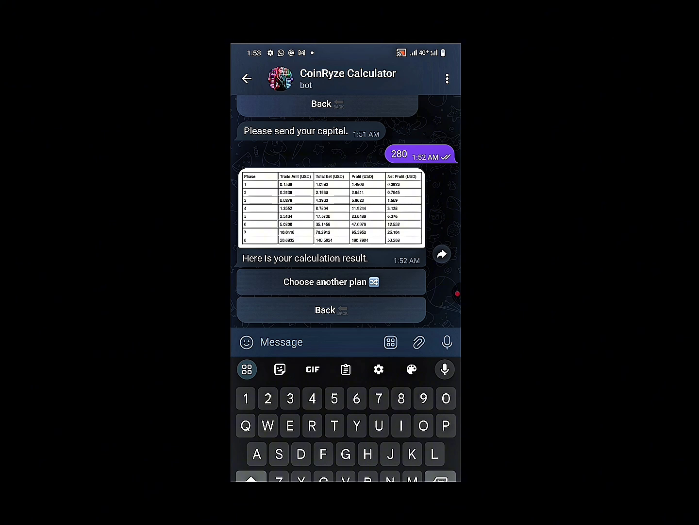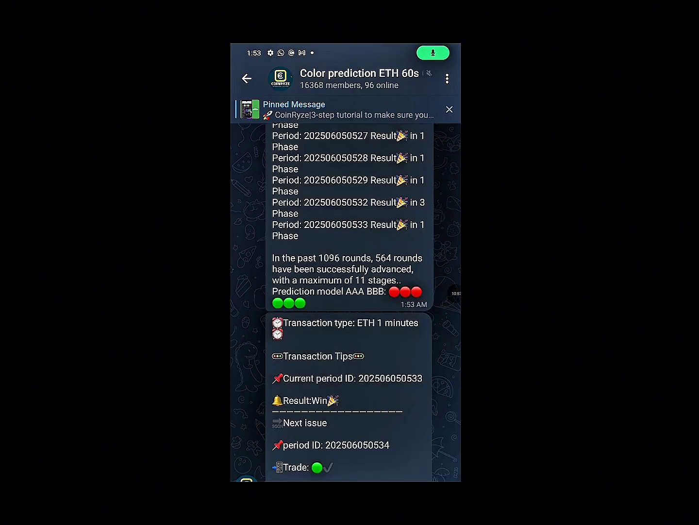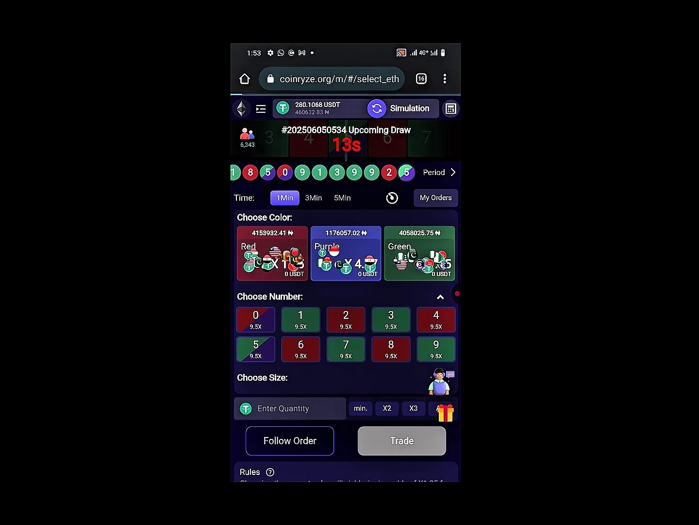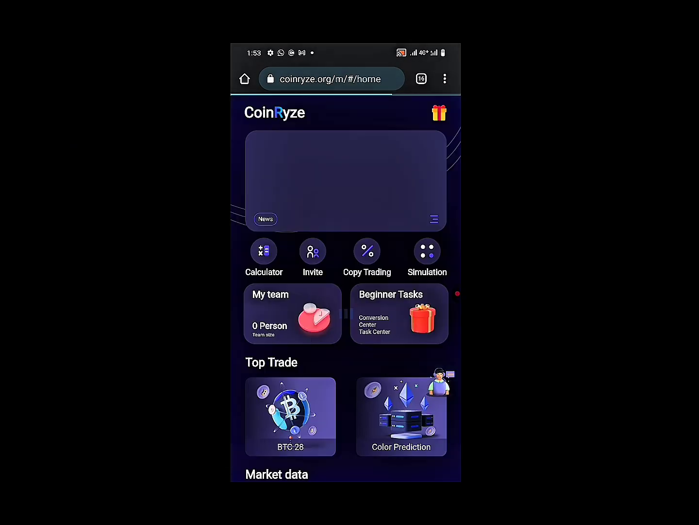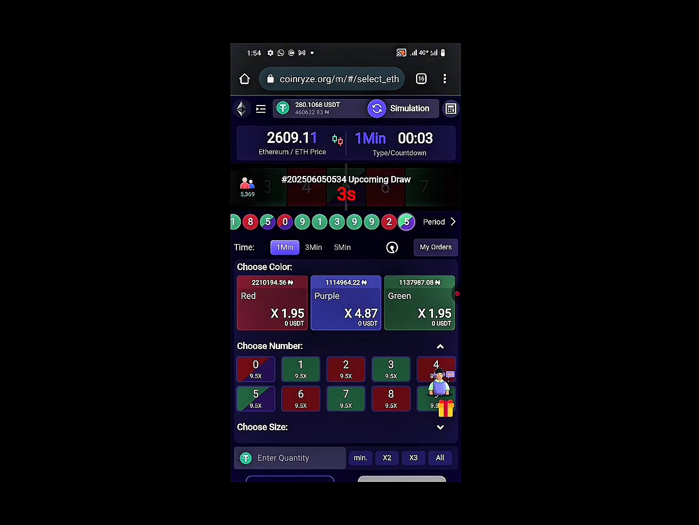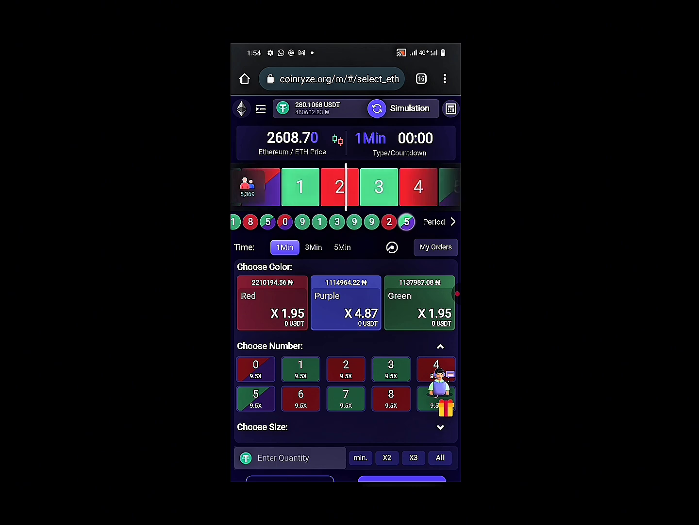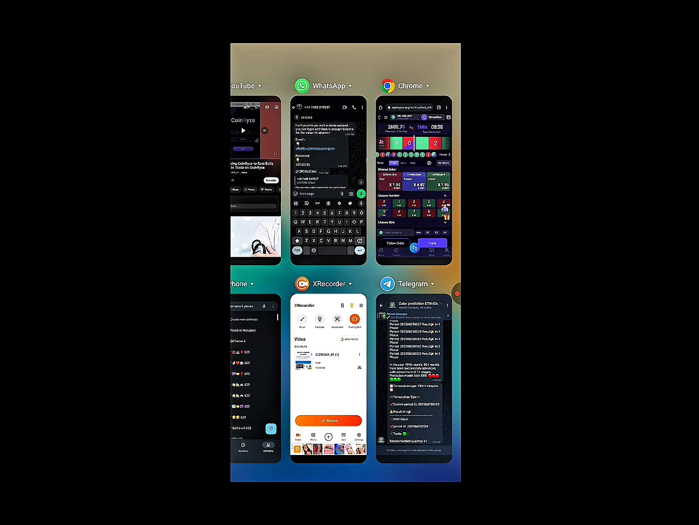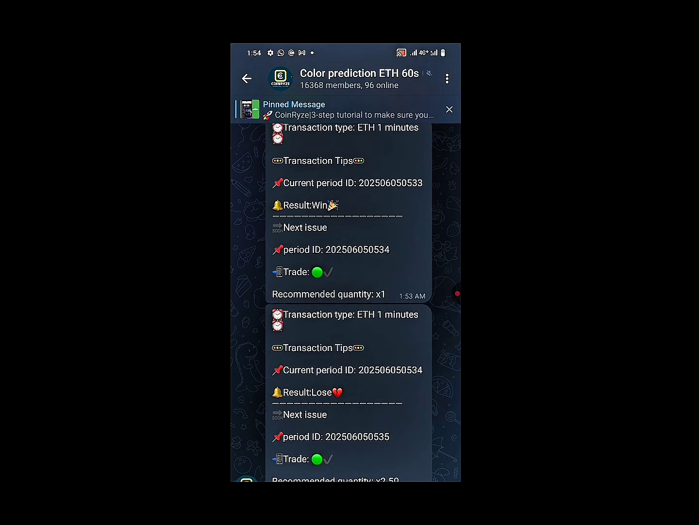Oh yeah, let me show you something now. So this is the signal group. I don't know if this one is playing already. Let's go. Okay, it's counting down. Let's wait for another signal. It's counting down. So let's wait for another signal.